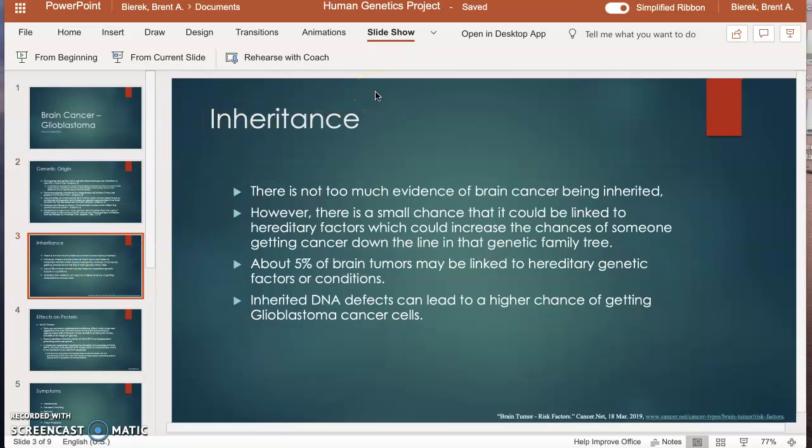The inheritance of this disease. There's not too much evidence of brain cancer being inherited. However, there is a small chance that it could be linked to some hereditary factors, which could increase the chance that someone could get cancer in your family if they're in your genetic family tree. Only about 5% of brain tumors can actually be linked to hereditary genetic factors or conditions. However, having inherited DNA defects can lead to a higher chance of getting glioblastoma cancer cells.